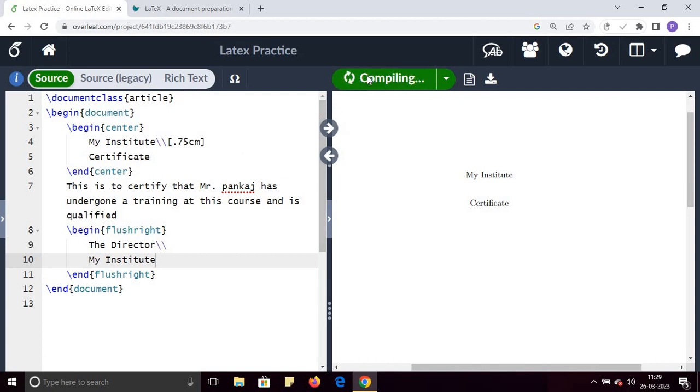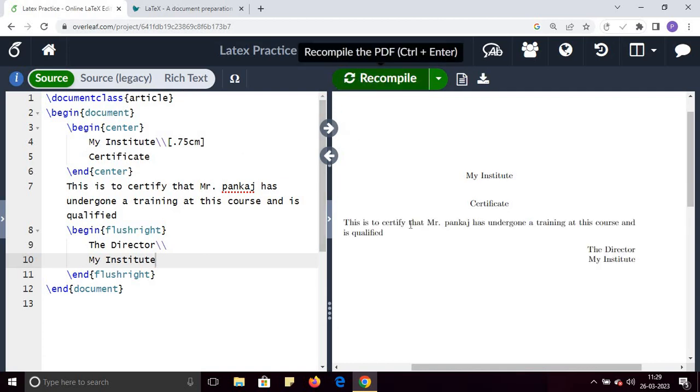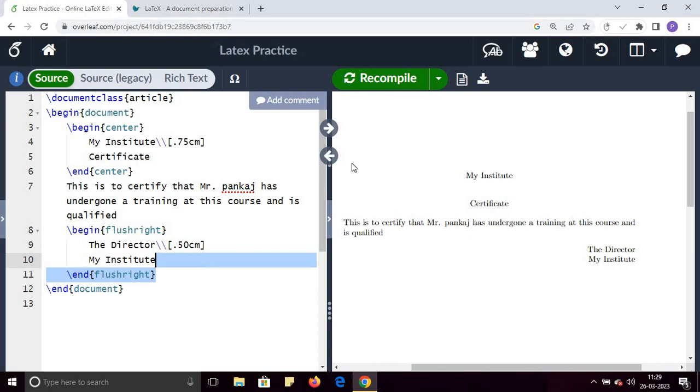If you recompile it, you can see this is in the center. This is the text that I have written: this is to certify that. Then begin flush right, and it is on the right side. You can again give some spacing, for example 0.50 centimeter, and if you recompile it, you will see the space here. The text, the director, my institute, is on the right side.